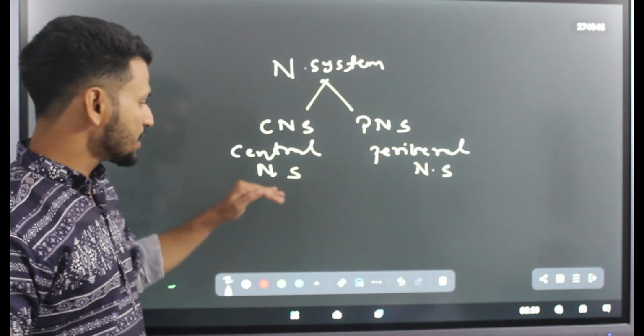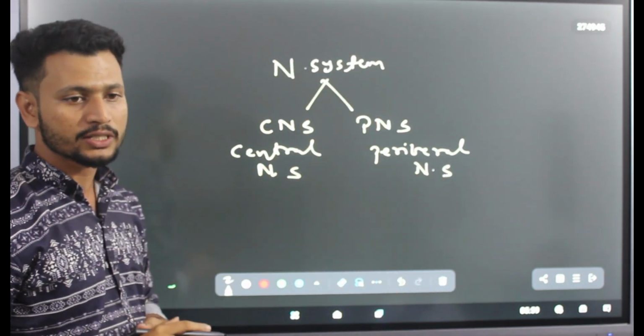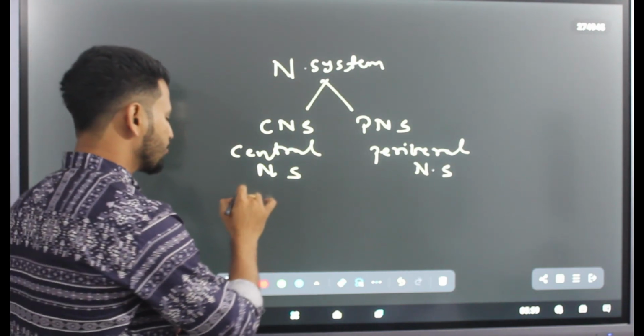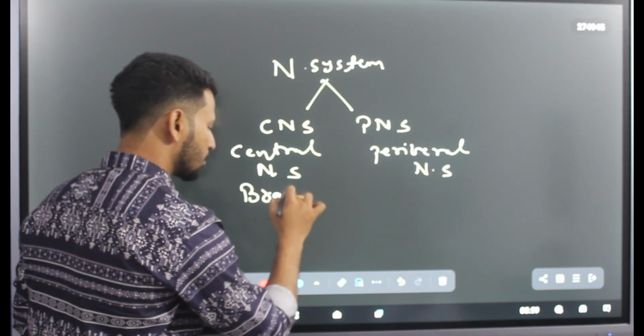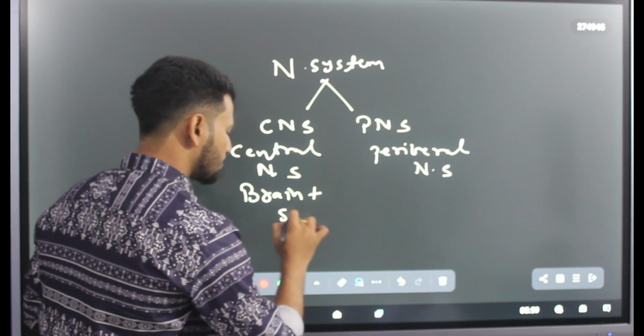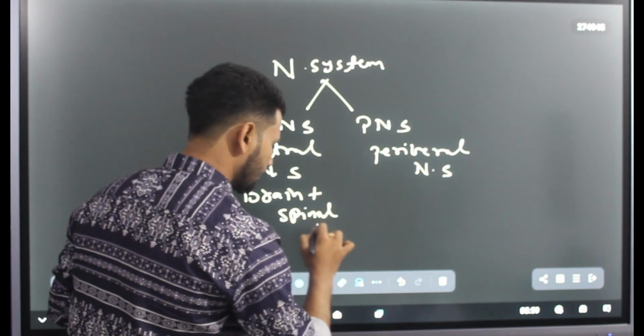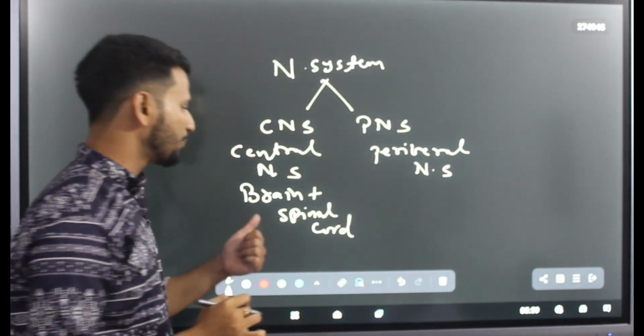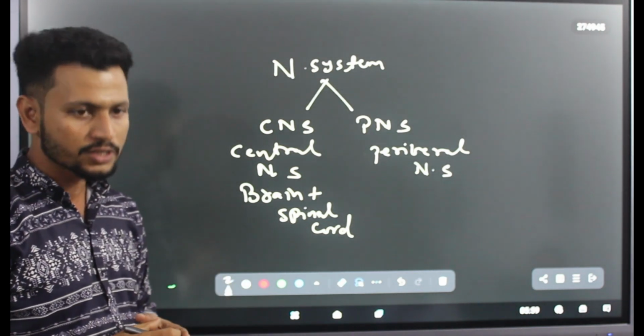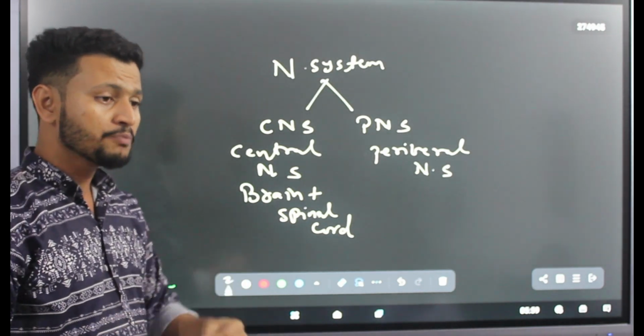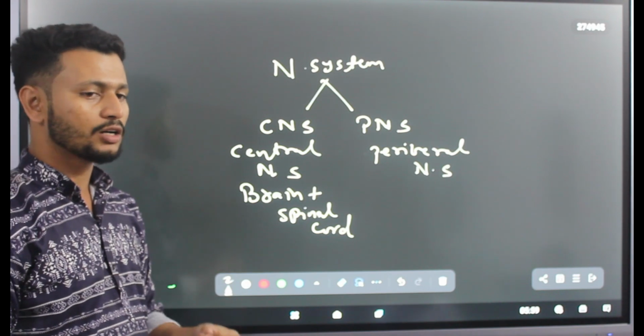Clear? So specifically, the central nervous system consists of the brain plus the spinal cord, right? The spinal cord and brain together form your central nervous system, which performs most of the intelligent tasks of the neurons.